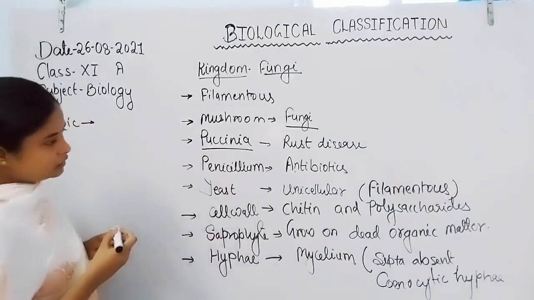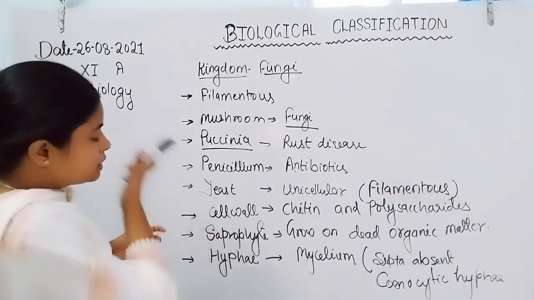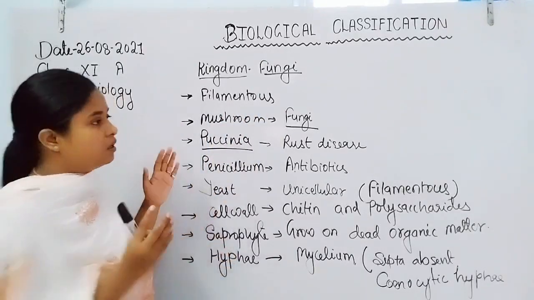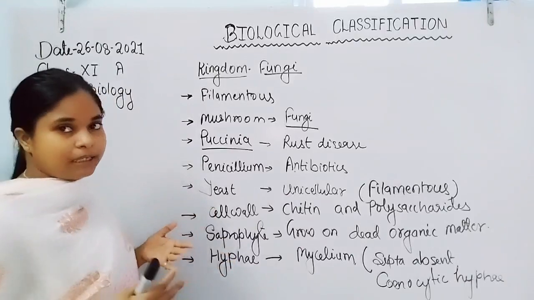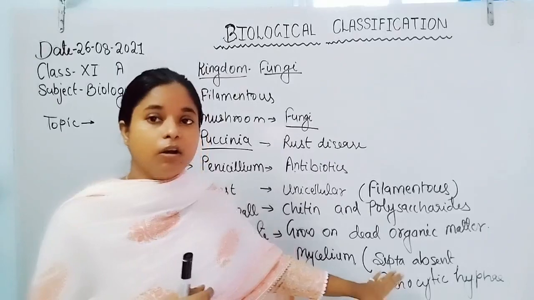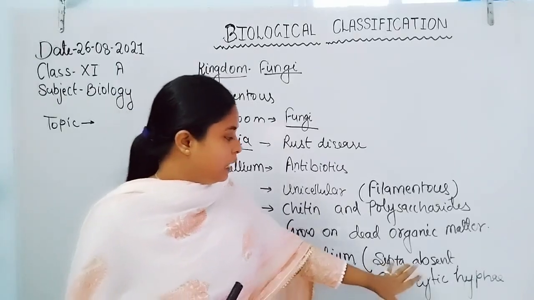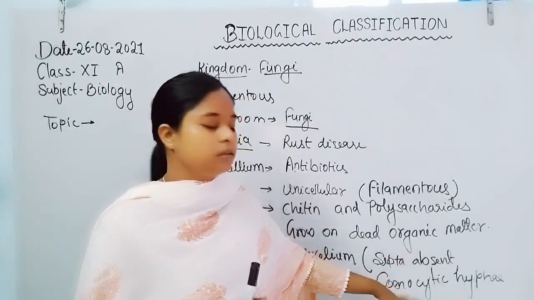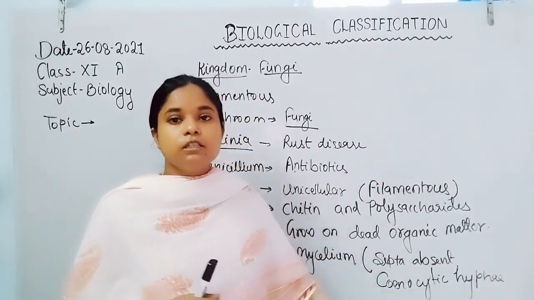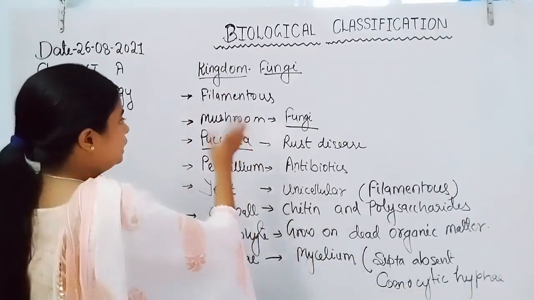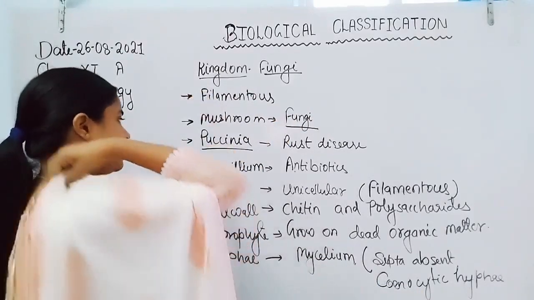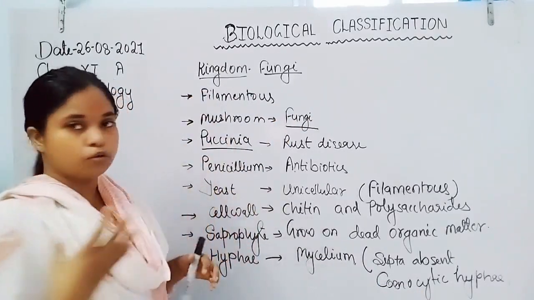Now overall, these are some important features of fungi. The body is formed by filaments, the filament is hyphae, and hyphae may be septate or aseptate. If septa are absent, that type of hyphae is known as cenocytic hyphae. Now another characteristic: there are so many types of fungi. Edible fungi are mushroom or toadstool.